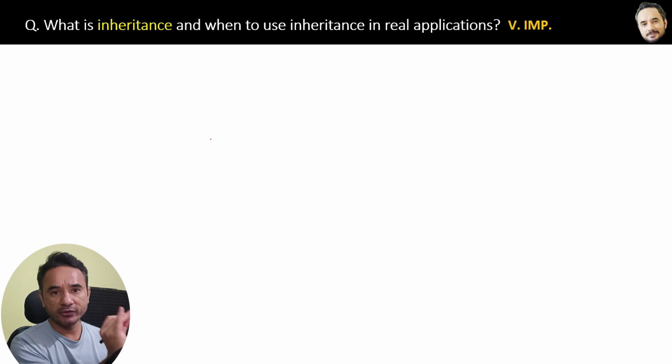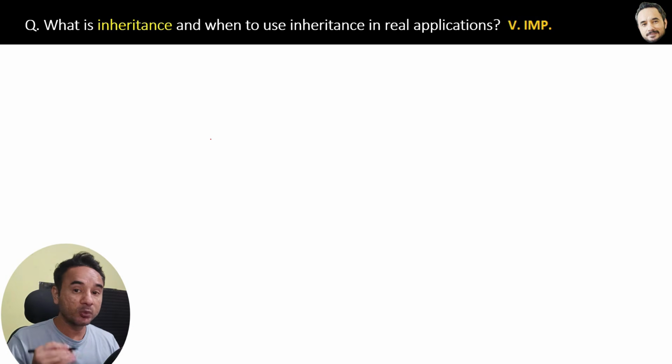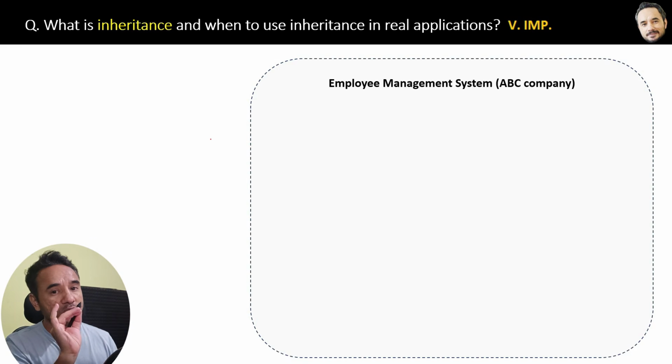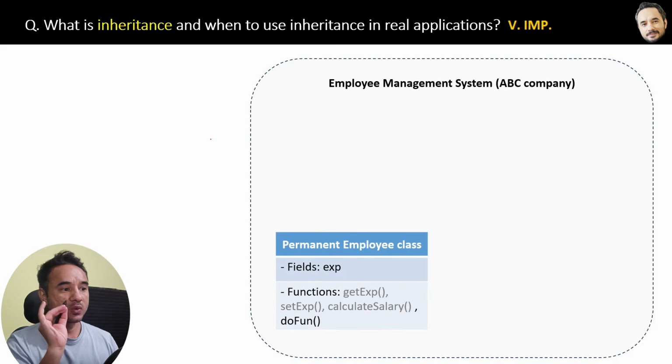Let's learn by one real example. Suppose one company wants to create an employee management system application like this. The company has two types of employees: permanent employees and temporary employees. For that, in the application, they have created two classes. One is the PermanentEmployee class with the field experience and functions getExperience, setExperience, calculateSalary, and doWork.